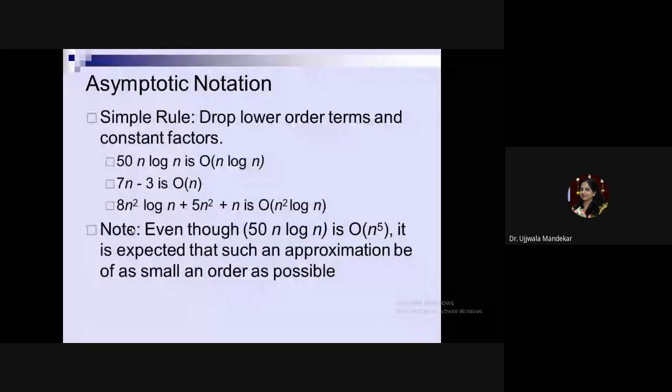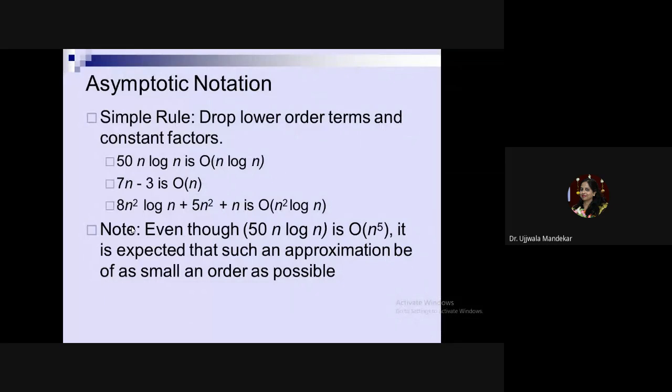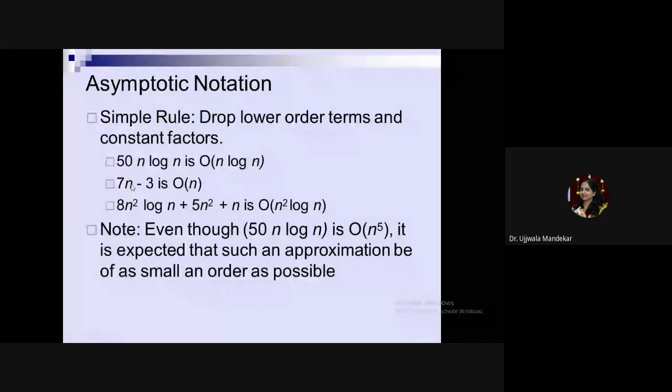The second rule is that if your function consists of some constant value along with a polynomial, then you consider the highest degree. For example, if your expression is 7n minus 3, here the highest degree of n is 1. So the running time, or asymptotic notation, for this expression 7n minus 3 will be of order n.